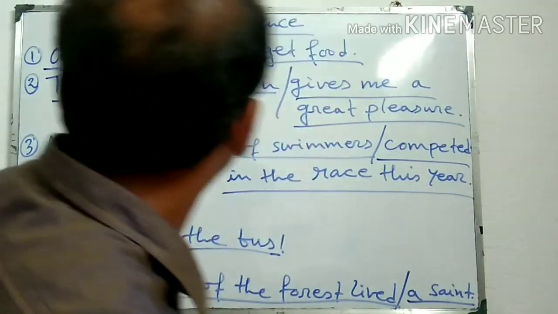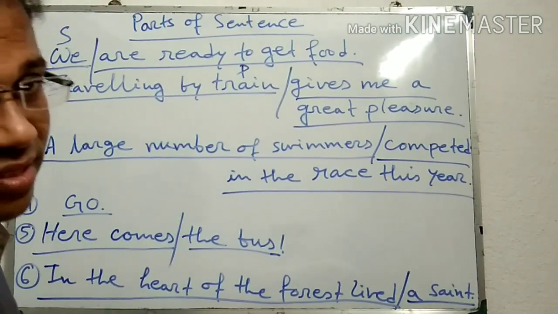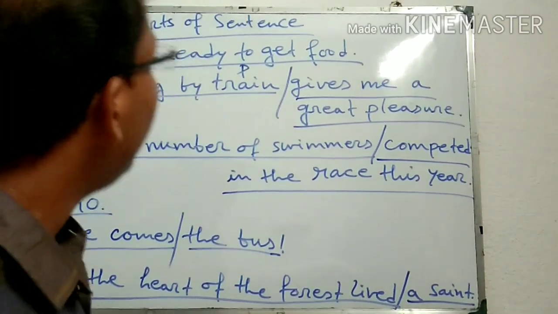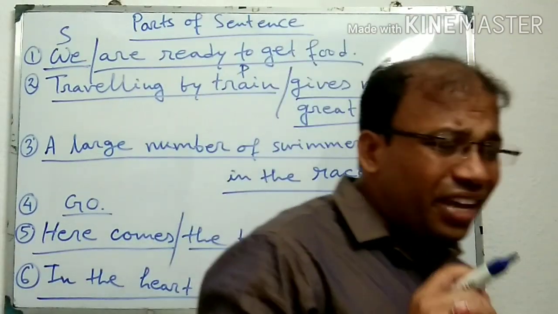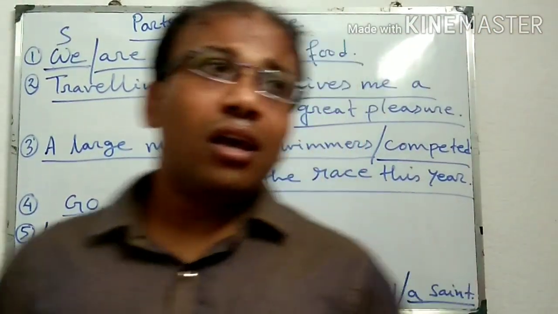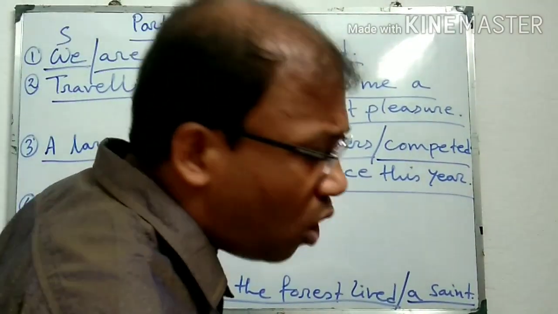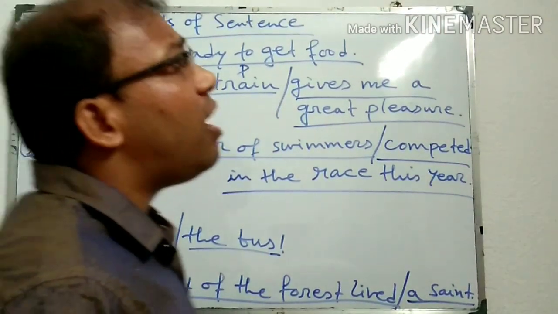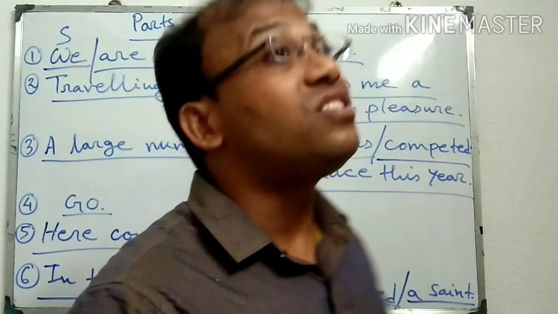Subject is that part of the sentence which indicates what the sentence is about. Or we can say subject is that part of the sentence about which something is said.